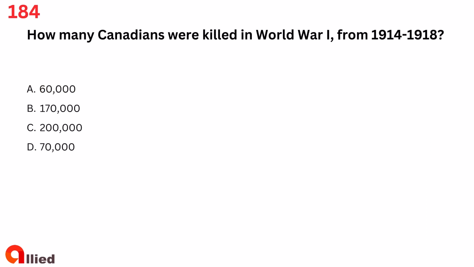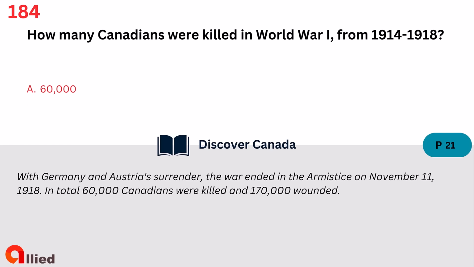Question 184. How many Canadians were killed in World War I, from 1914 to 1918? A. 60,000. B. 170,000. C. 200,000. D. 70,000. The answer is A.